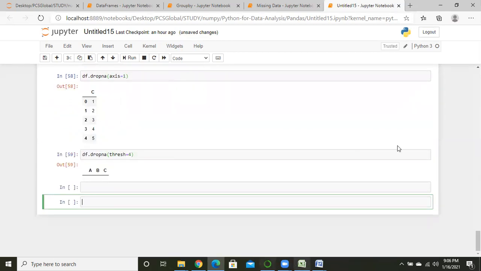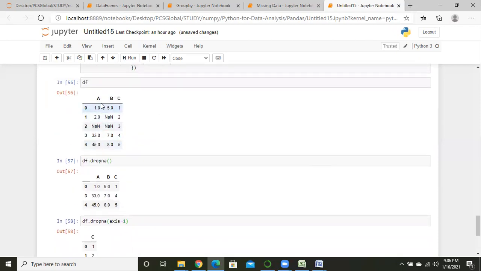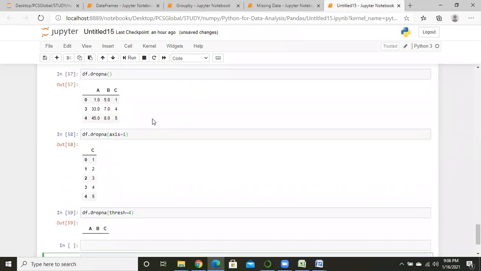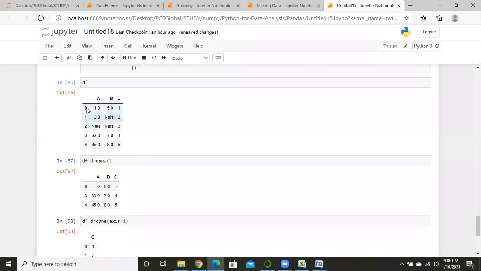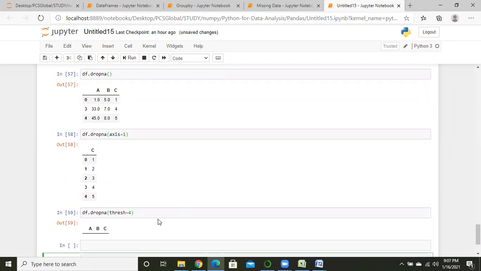See, so right now we have 5 rows, right? So if I want to see 2 rows, what do we have to do? If we want only 2 values, what do we have to do? Guys, what do we have to do?